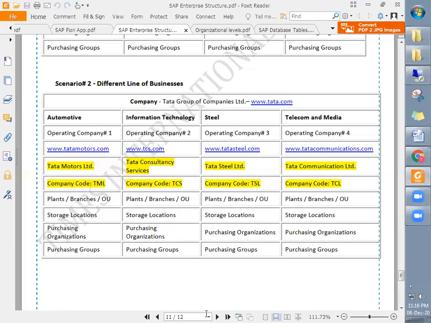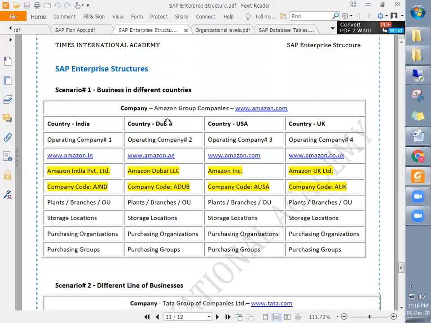I think one question from Mr. Shaukat. Yes, Shaukat, please go ahead. What if the company is in a different country? Yes, that is a good question. So in scenario number one, I am going to explain the same thing.